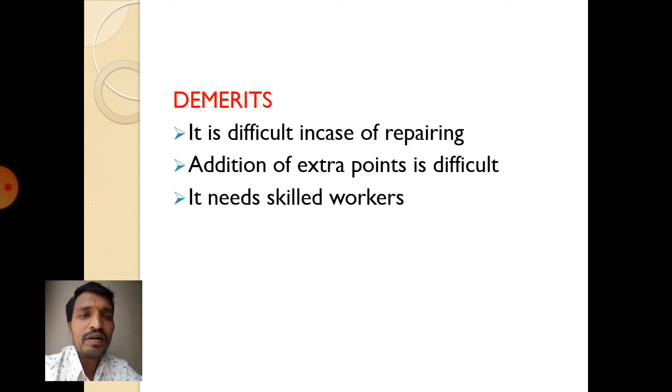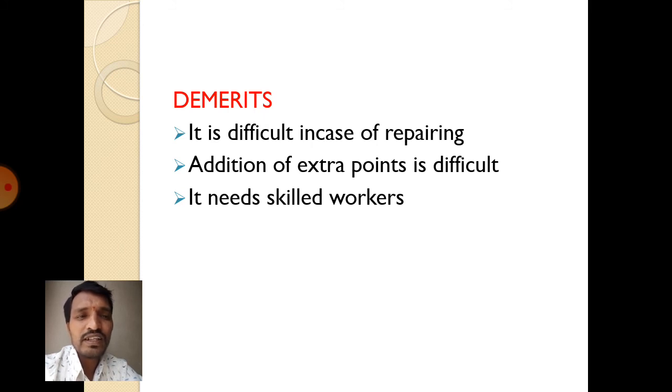Next, coming to demerits, that is disadvantages. It is difficult in case of repairing. If anything happens in the pipe, we have to cut the wall and take out the total wiring.